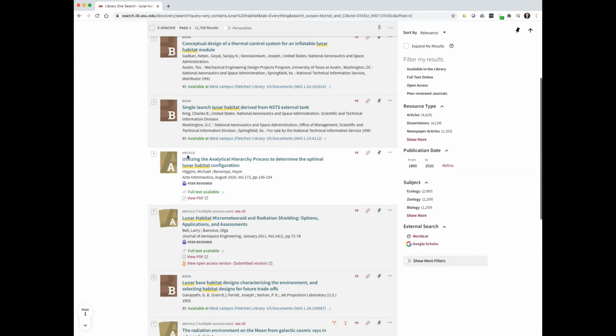And here's one that says article. And look at this, it says peer-reviewed. Now this purple icon that says peer-reviewed is really, really important for this class. It's an extra step on top of being a primary source. It's what academics do when they are publishing their original research, their primary research. It goes to a journal that actually finds two, three, or four other experts in their field to review their article before it's published. And then the author has to revise the article according to the comments of these critics, the peers who reviewed their article, before it's published.